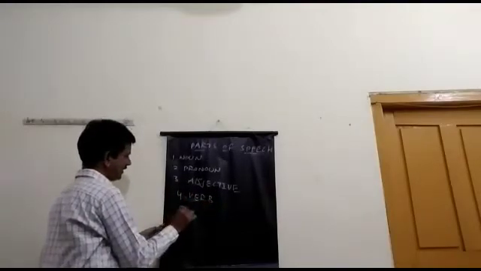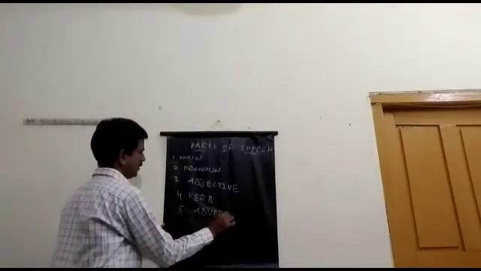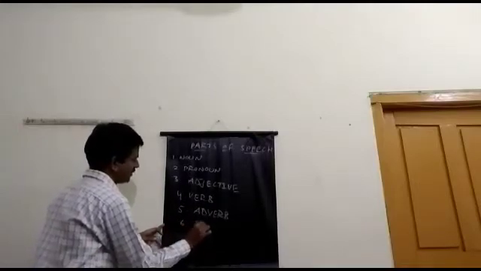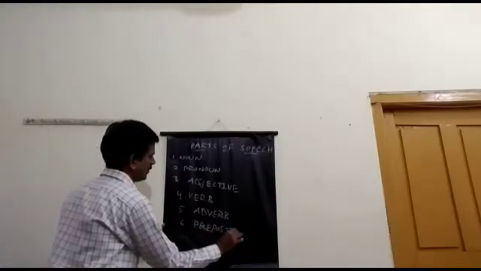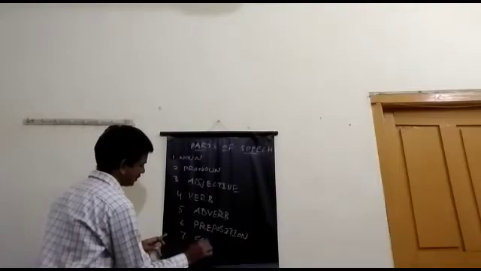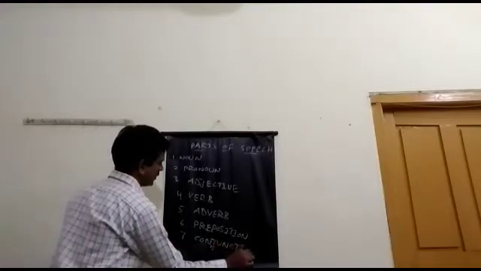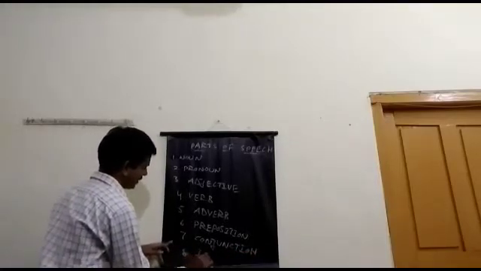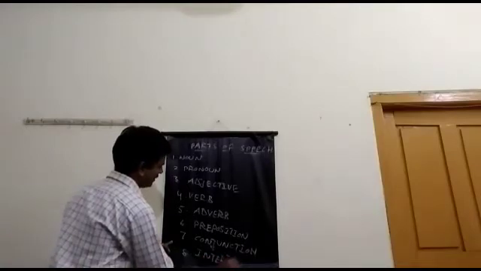And the fifth one is adverb. Next, the sixth one is preposition. Next, the seventh one is conjunction. What is this? Conjunction. And the eighth and the last one is interjection. What is this? Interjection.